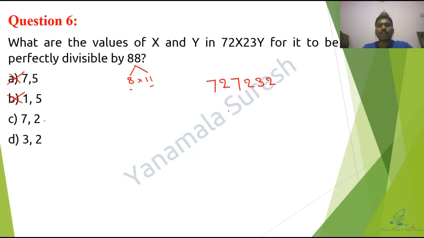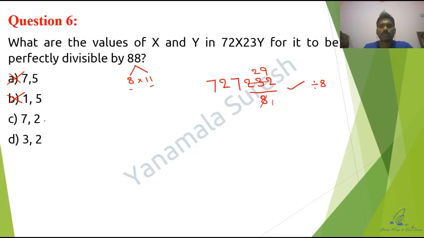Now I need to check whether this number is divisible by 8 or not. What is the condition for 8? The shortcut is that the last 3 digits are divisible by 8. 8 ones are 8, 8 twos are 16, 8 nines are 72. Yes, it is divisible by 8.